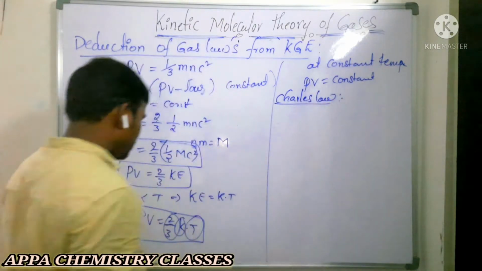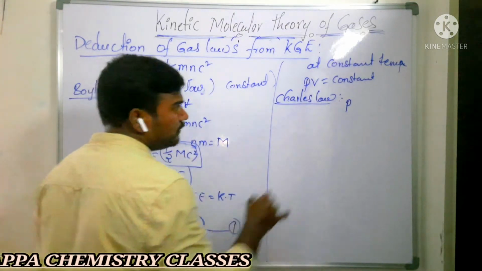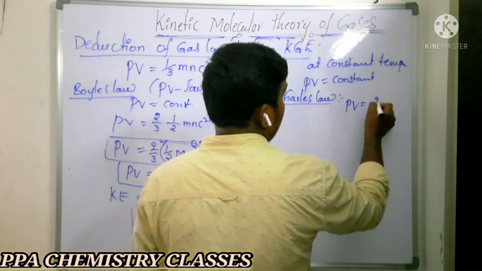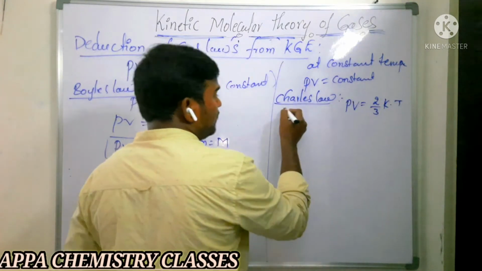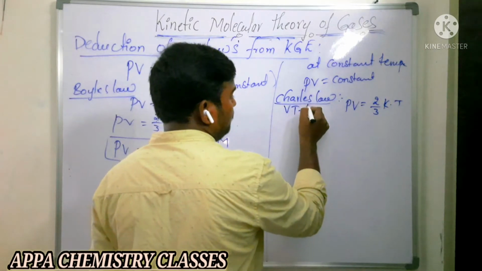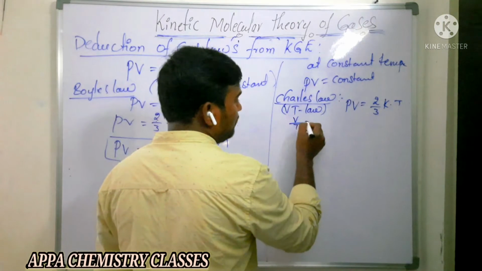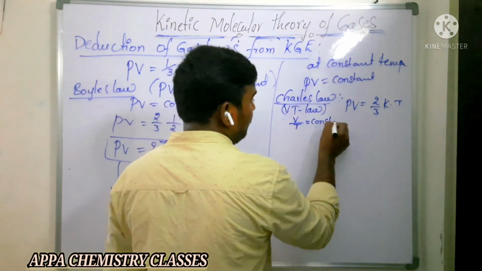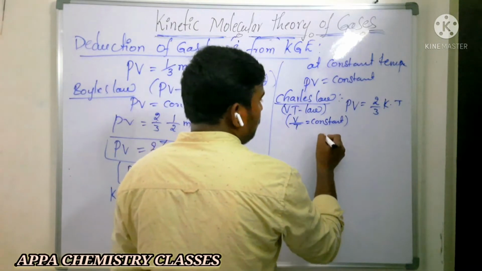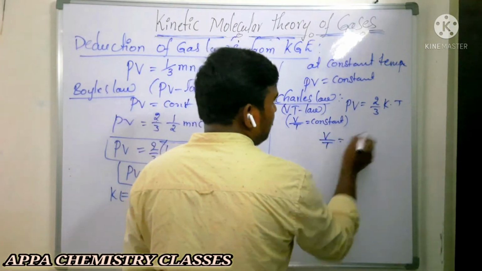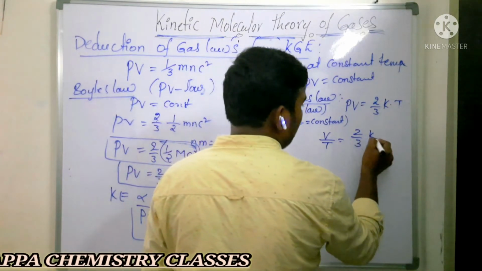Here for Charles law also you can take the same equation, which we take as equation 1. From 1, PV is equal to 2 by 3 into K into T. We know that Charles law is the VT law. V by T must be equal to a constant, we have to show. You see here, V by T: this T is multiplying here, I am taking it to this side. That is 2 by 3 into K by P.